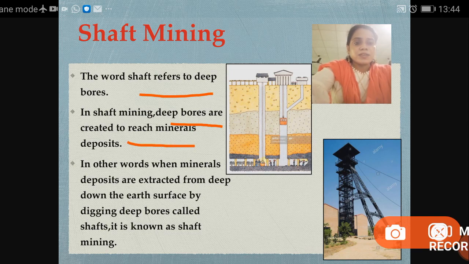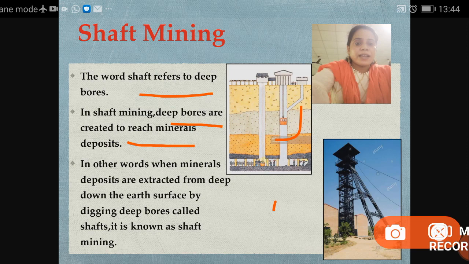In this picture you can see a crane. This crane goes under the earth's surface, and this method is used in shaft mining, where we can go under the surface through the lift.